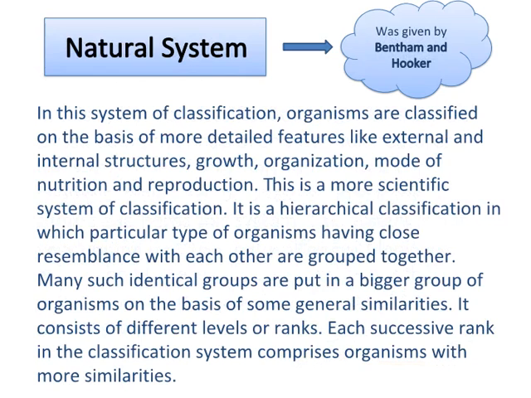Natural system of classification. In this system of classification, organisms are classified on the basis of more detailed features like external and internal structures, growth, organization, mode of nutrition, and reproduction. This is a more scientific system of classification. It is a hierarchical classification in which particular type of organisms having close resemblance with each other are grouped together. Many such identical groups are put in a bigger group of organisms on the basis of some general similarities. It consists of different levels or ranks. Each successive rank in the classification system comprises organisms with more similarities.